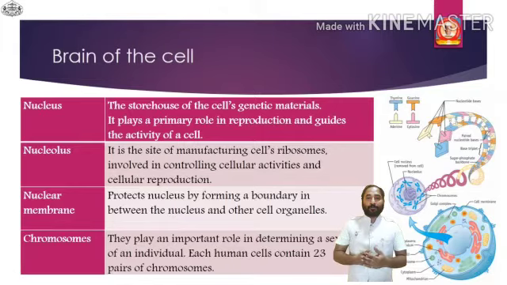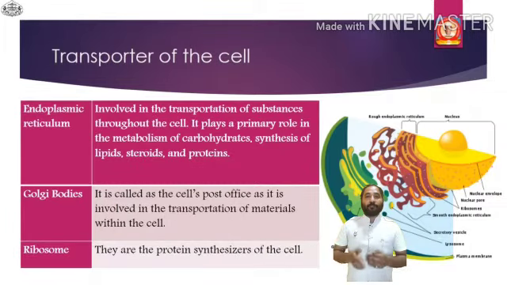Through the endoplasmic reticulum, the message is carried forward from the nucleus to other cell organelles. This transporter plays a very important role in carrying the message from the nucleus to other cell organelles and from other cell organelles to the adjacent cell.